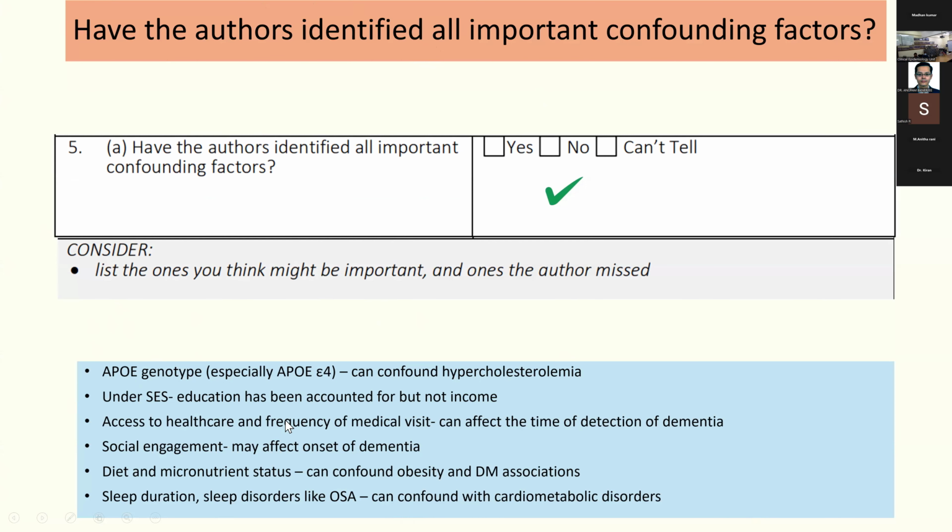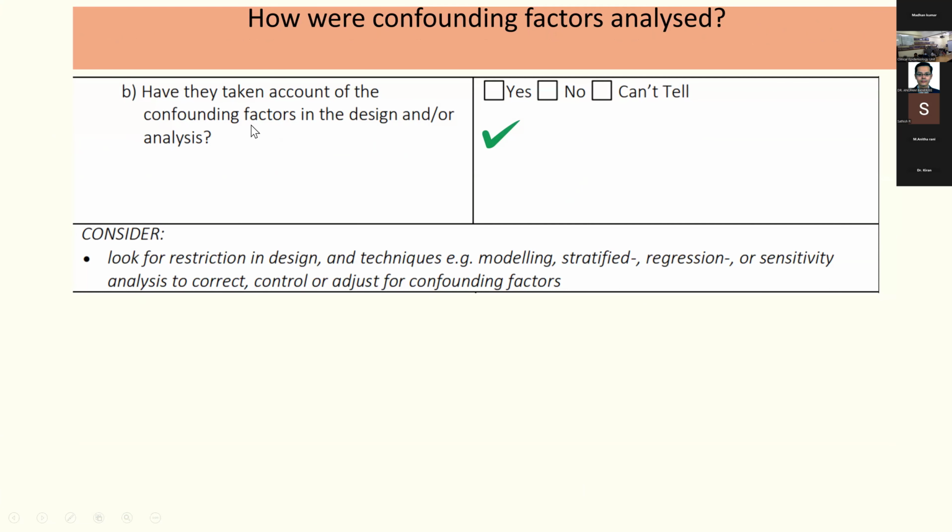Another thing they should have considered was access to healthcare and frequency of medical visits. Because if you frequently visit the hospital, there's a higher chance that you can actually pick up dementia. And sometimes social engagement also affects the onset of dementia. Diet also should have been taken into consideration, because that can confound obesity as well as diabetes associations. And they have not looked at sleep duration and sleep disorders like OSA, which can confound cardiometabolic disorders.